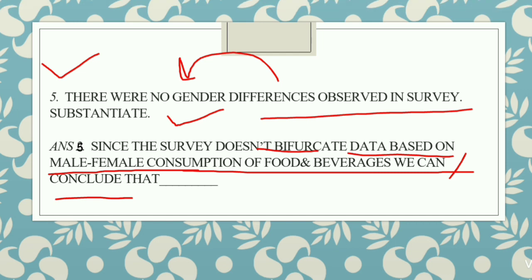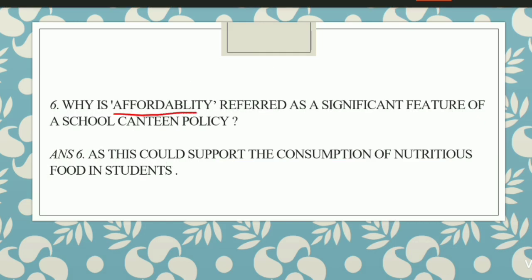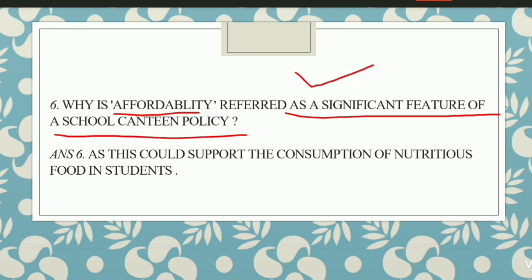Okay. Then next, it says, why is affordability referred to as a significant important feature of a school canteen policy? Now this one is also given in the passage. This shows that this could support the consumption of nutritious food in the students, so this is included in the food literacy policy of every school.